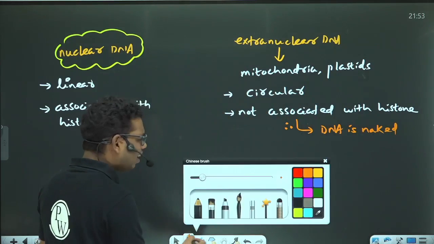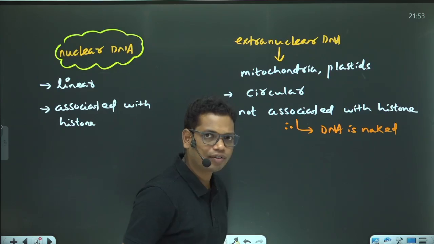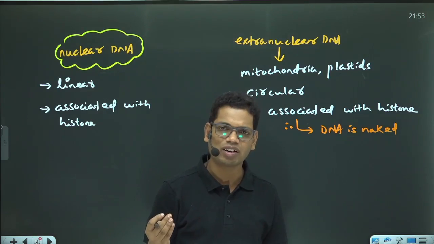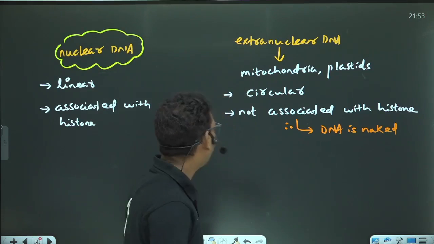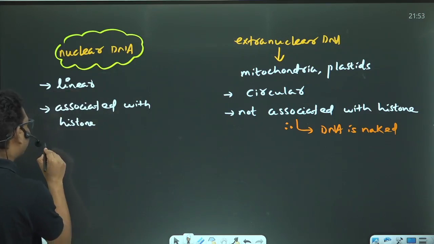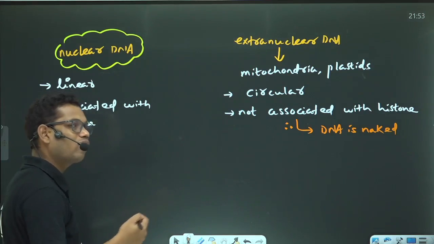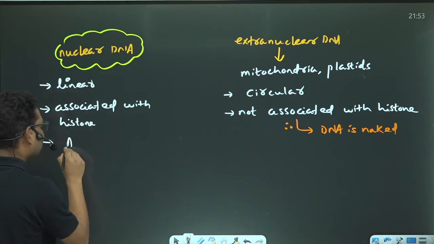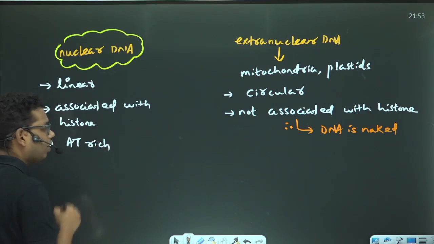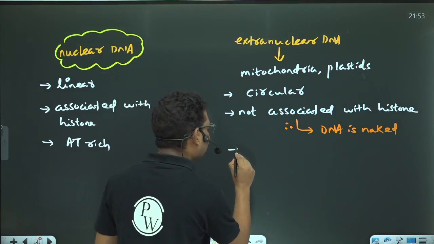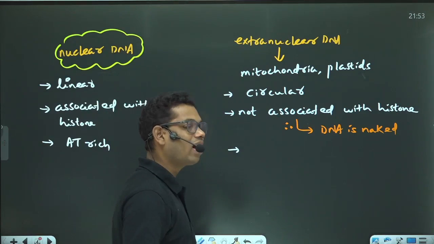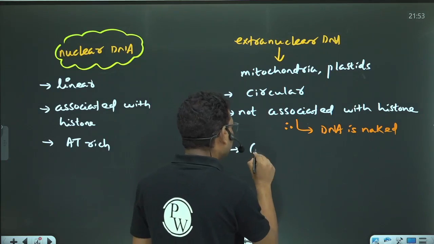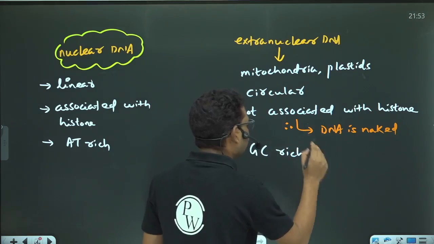The DNA has four different types of nucleotides, having the nitrogenous bases adenine, guanine, cytosine and thymine. The nuclear DNA has relatively more adenine and thymine as compared to guanine and cytosine, so I will say that this DNA is AT rich. Whereas the DNA which is present in the mitochondria and the plastid has G and C in more amount as compared to A and T, so I will say that the DNA is GC rich.